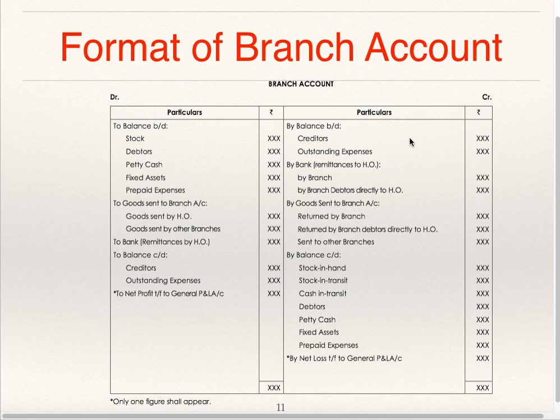By balance brought down, creditors and outstanding expenses, opening balance, opening liabilities. To bank, remittances to head office. If any amount is remitted by branch to head office, it is to be credited to branch account as by bank. Mostly branch remits cash sales, that is amount received from cash sales, and collection from debtors. By branch debtors directly to head office. If any of the branch debtor directly remits any amount to head office, it is to be credited to branch account.